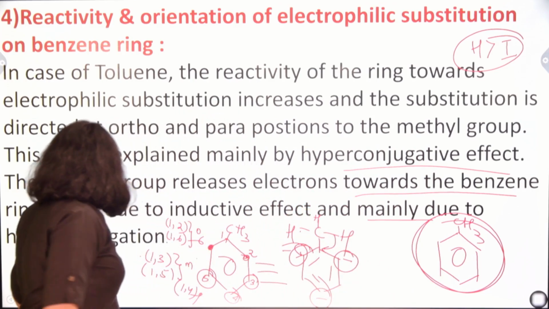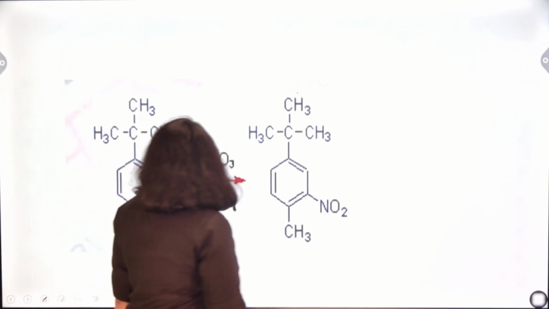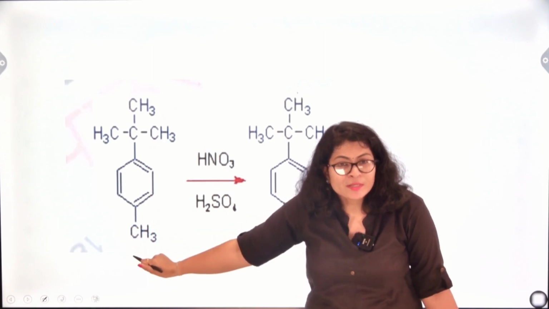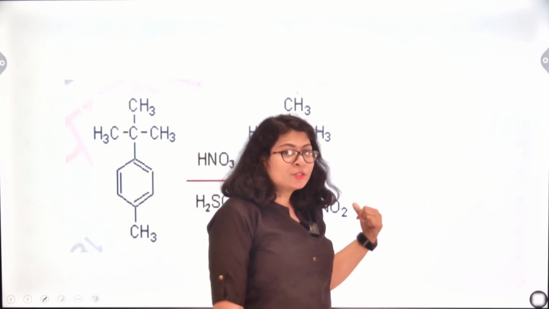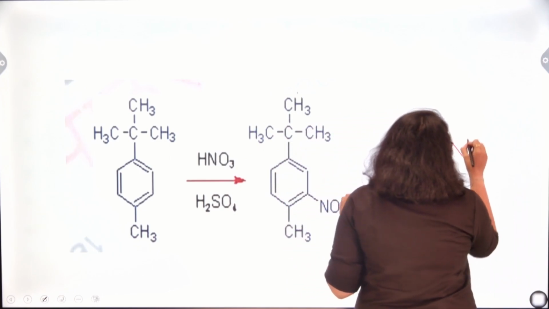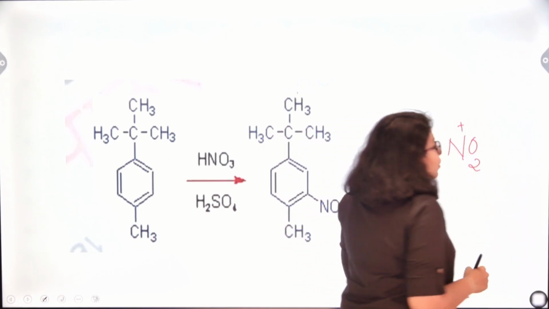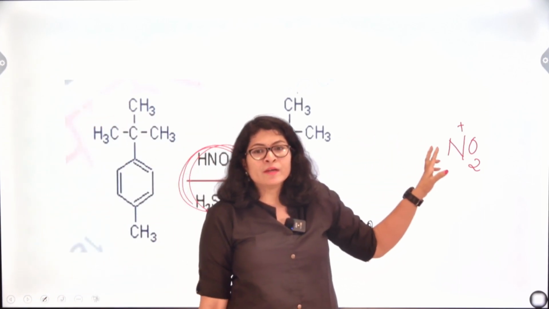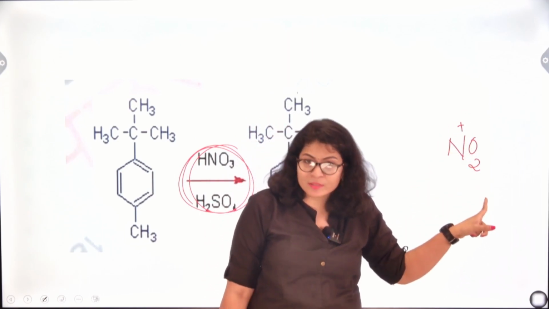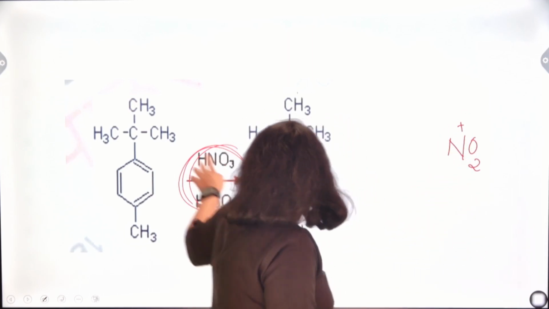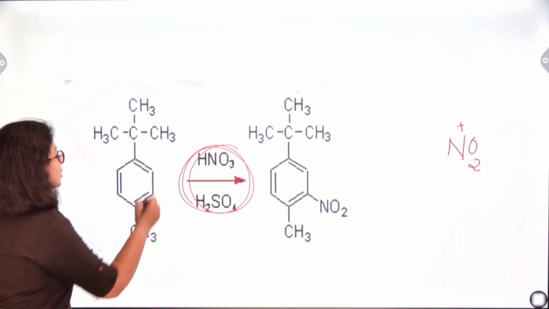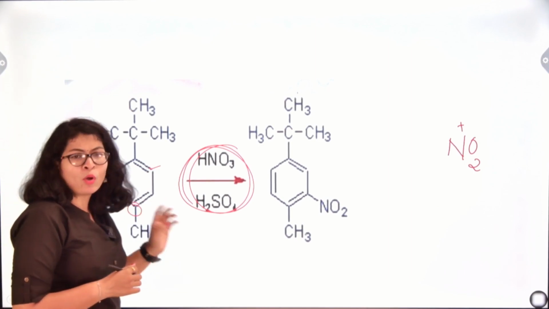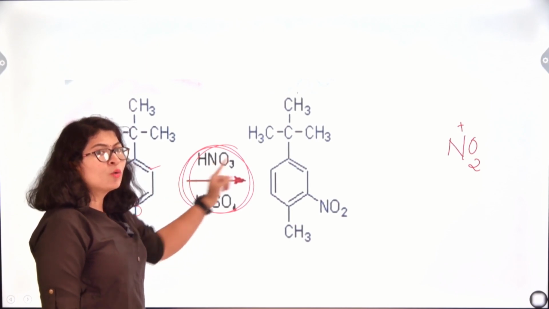Now see the next question, a very interesting question. Suppose you are given a benzene ring to which one tertiary butyl group is attached and one methyl group is attached. Now in case of HNO3 and H2SO4, in this nitrating mixture we have an electrophile generated, which is the nitronium ion, NO2 plus. Now the question arises: the para position is already blocked, right? The para position has no chance of accommodating the NO2 plus.